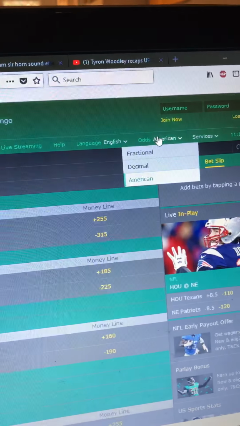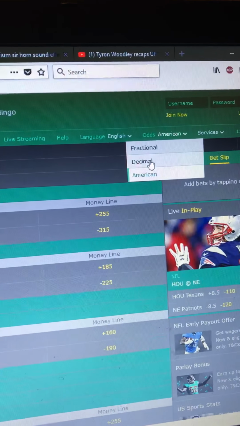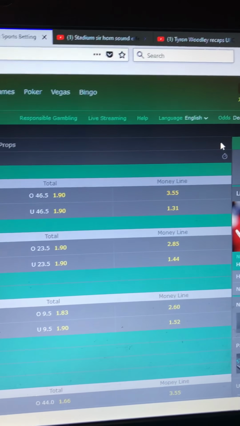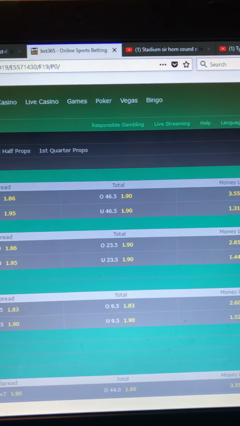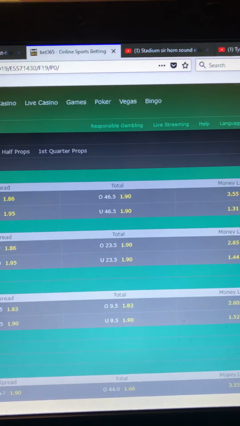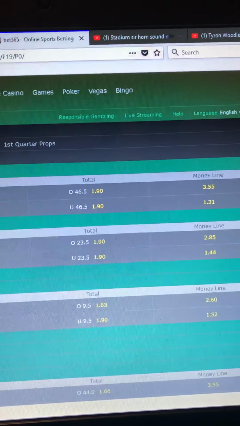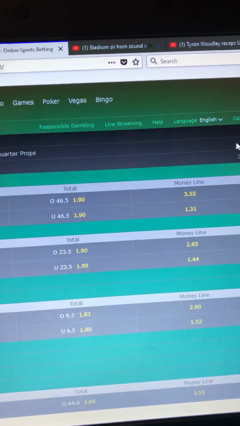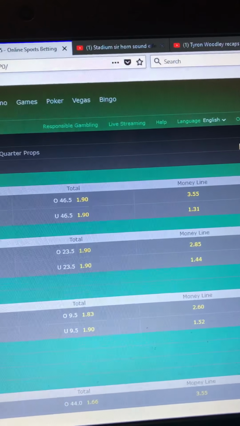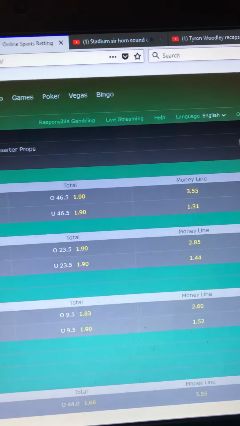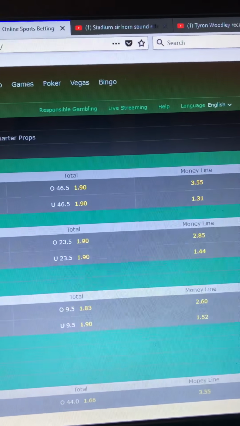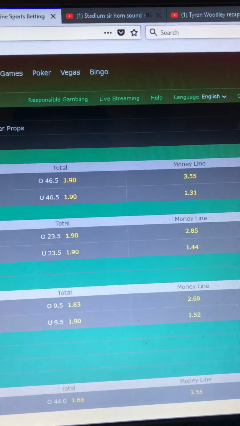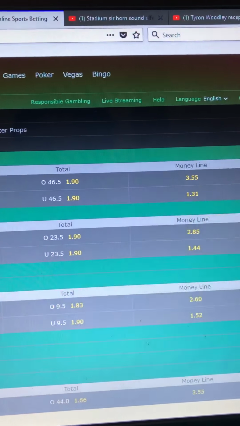And let me quickly change American to decimal. If you watch my other tutorial, you'll know that American odds are annoying. So money line, let's start with money line, because money line will be available no matter what type of sport you're betting on. Money line is betting on the final outcome of the game regardless of the score. Because right now we're talking about team sports.